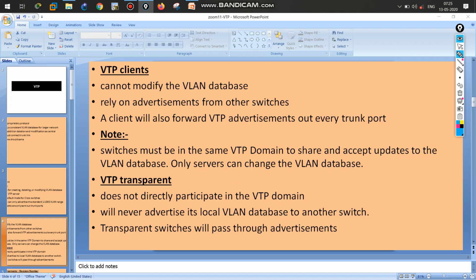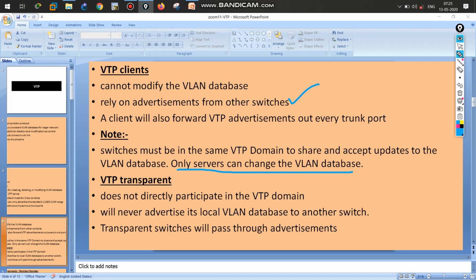Okay, and it is based on the advertisement of the switches. Their advertisement messages are there. A client will also forward VTP advertisements. That means it can forward that, but it cannot modify, or add or delete VLANs. Here you want to know only the server can change the VLAN database, as I said.